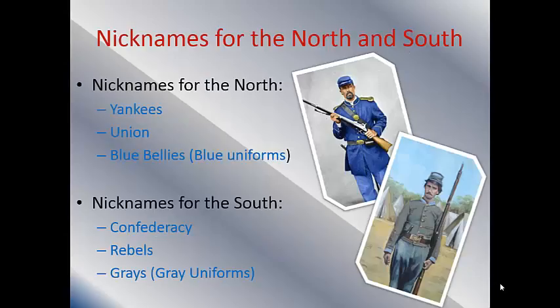now. Alright, the first thing we need to understand is that there are several names for the North and the South. When we talk about the North, we're talking about the Yankees, we're talking about the Union, we're talking about the Blue Bellies. And if you look there, you can see that their uniforms are blue, so that's why they're called the Blue Bellies. For the South, we're talking about the Confederacy, the Rebels, the Greys. I mean, there's other things that you can call both of these groups, but these are the most frequent names that you're going to hear.